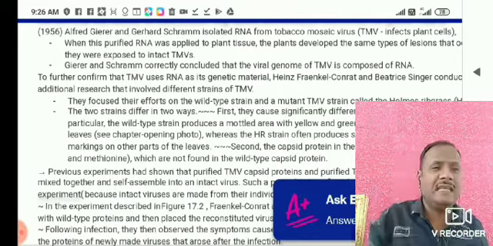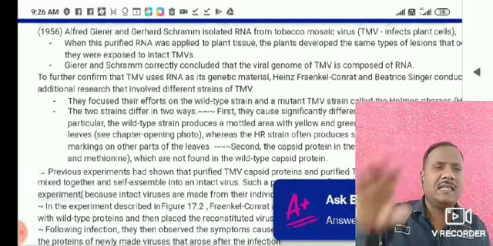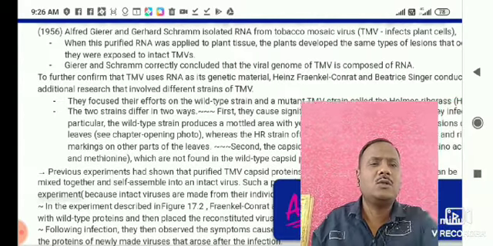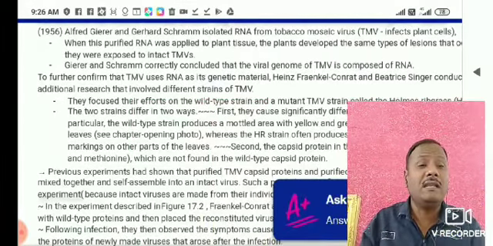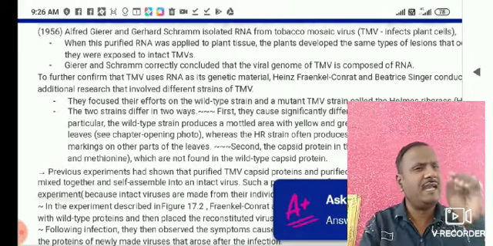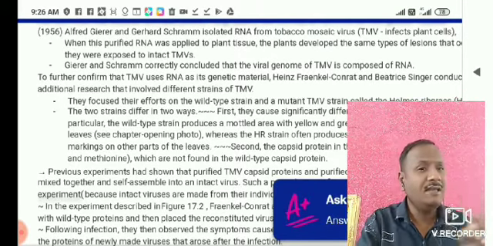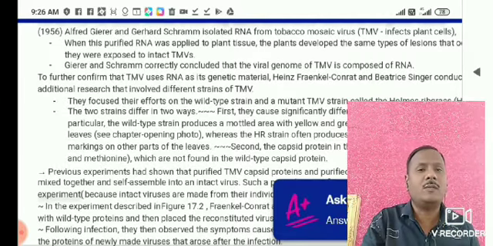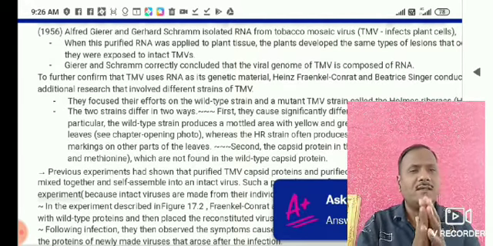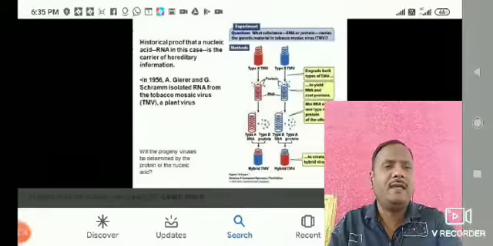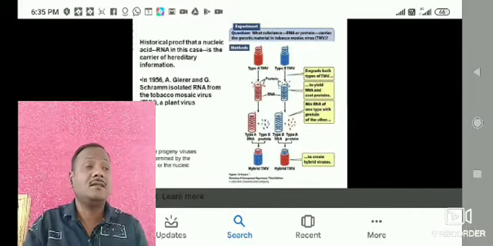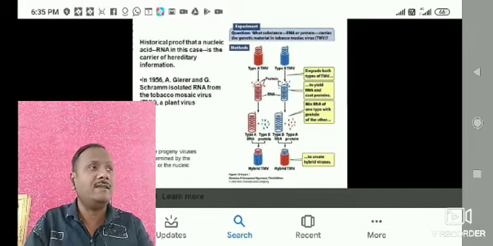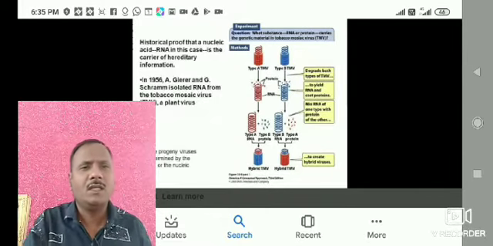One looks like green coloration spots, that is, ring-like structures on the leaves, and second, there is also a brown coloration with dark spots inside that ring on the leaf of the tobacco plant. With the help of this discovery, he clearly identified that these are two different strains, two different RNAs responsible for infections.